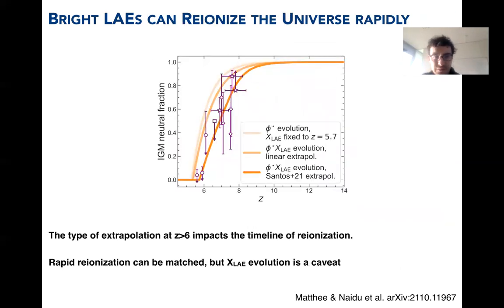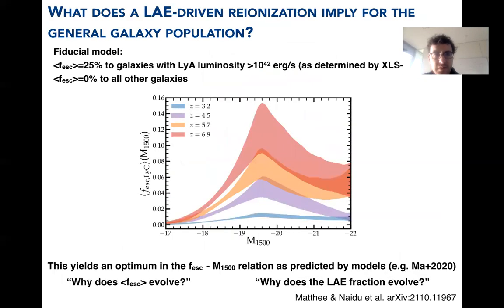You can also explain the timing and the timeline of reionization, but you need to make some assumptions on what Lyman-alpha is doing in the Epoch of Reionization. We can discuss more about that. I think it's interesting to consider, at the end, what a Lyman-alpha driven emissivity means for the general galaxy population.